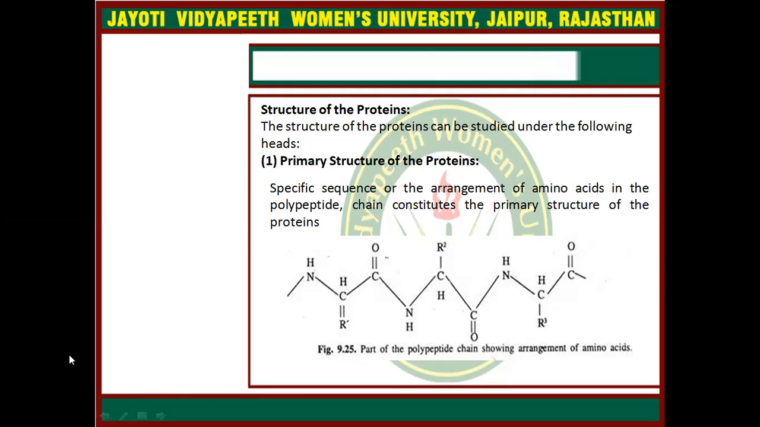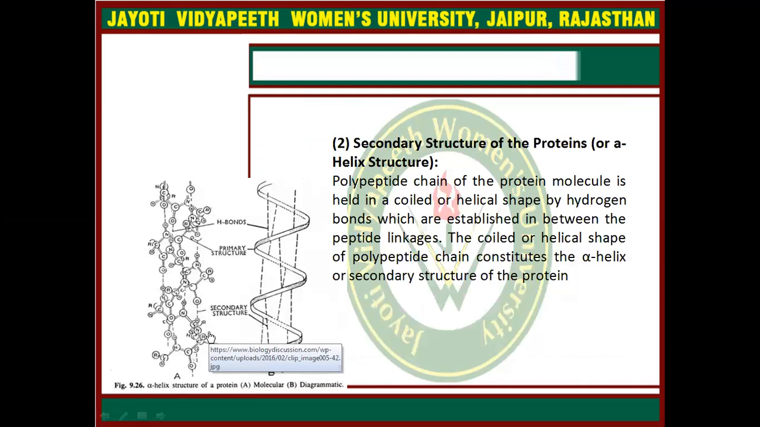Specific sequences or arrangements of the amino acids in the polypeptide chain constitute the primary structure of the protein. Here we can see this is the complete single polypeptide chain having various amino acids, and this is the polypeptide chain between the carboxylic group and amino group. Next one is the secondary structure of proteins, or you can say helix structure.